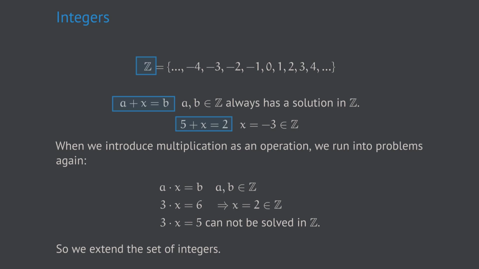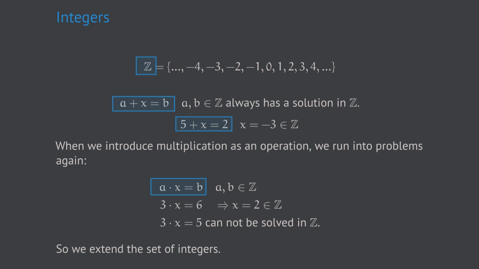So far, so good. But we can destroy that nice picture by simply introducing multiplication as an operation. And again, we will run into similar problems as before. Because now, if we look at equations of the structure a times x equals b, where a and b are integer numbers, we always find bad examples which don't work out in the integer numbers.